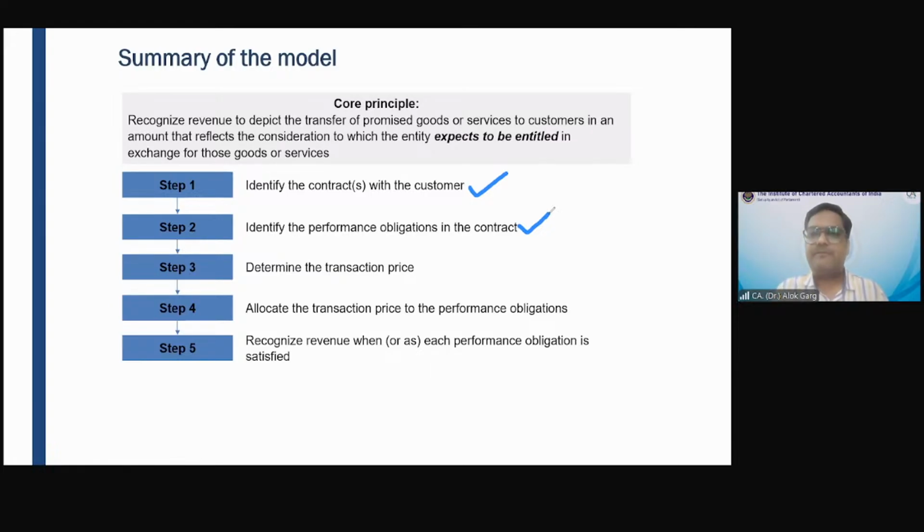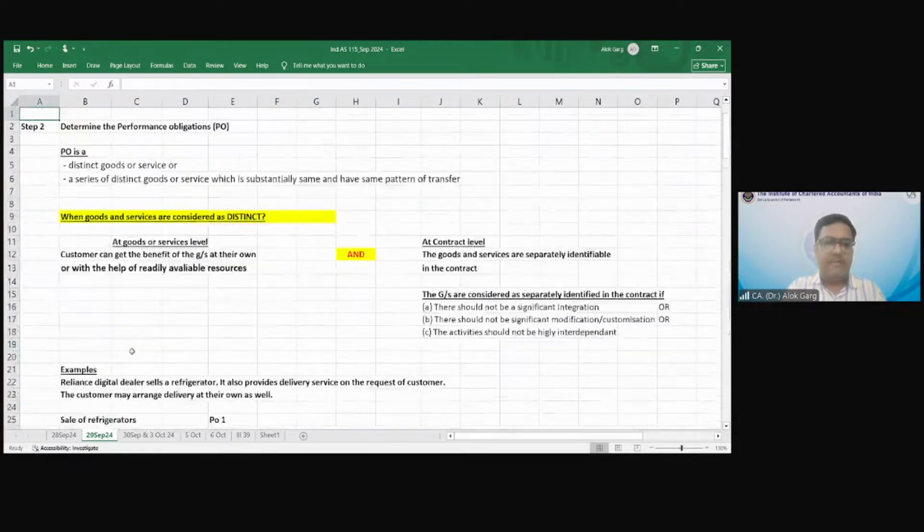Let me take you to the Excel file quickly and determine the performance obligation. A performance obligation is a distinct, that is separate, good or service, or a series of separate goods or services which are substantially the same and have the same pattern of transfer.